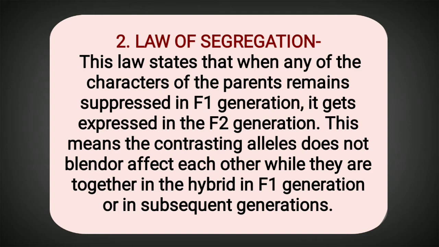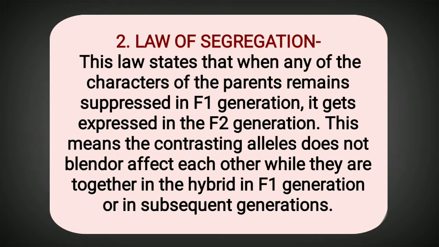This law states that when any of the characters of the parents remains suppressed in the F1 generation, it gets expressed in the F2 generation. This means that the contrasting alleles do not blend or affect each other while they are together in the hybrid in the F1 generation or in subsequent generations.